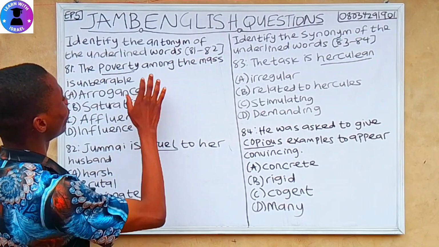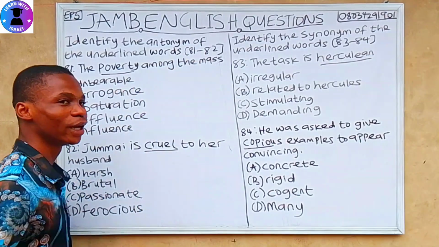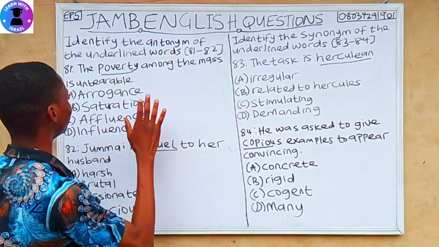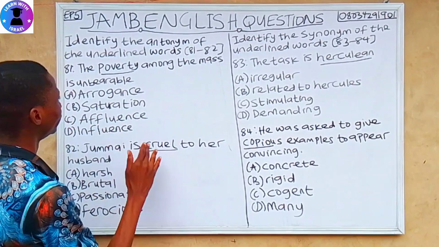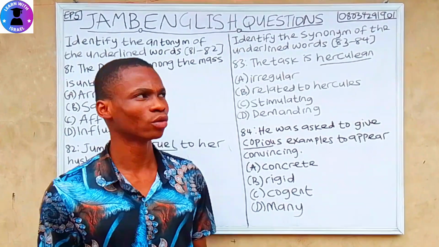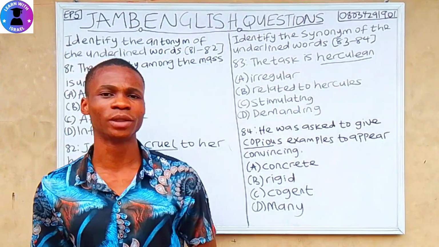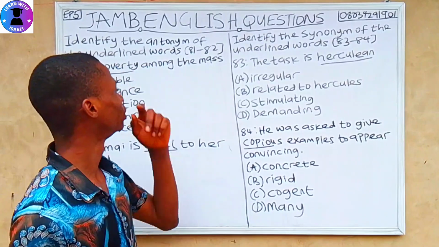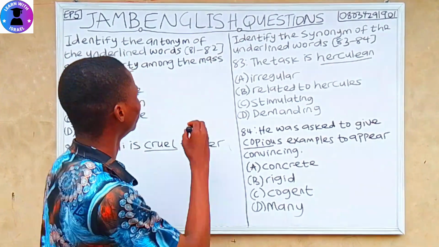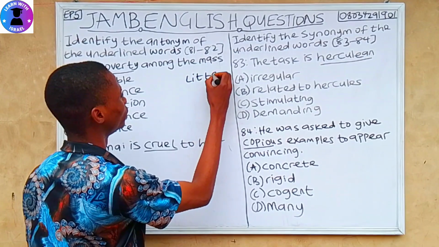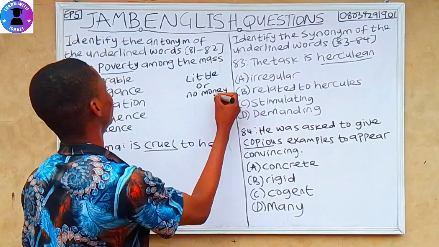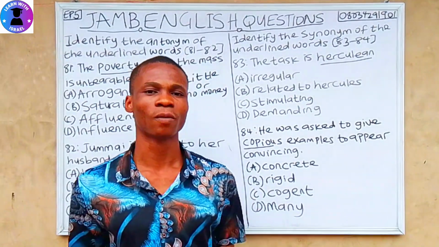Question 81. The poverty among the mass is unbearable. A. Arrogance. B. Saturation. C. Affluence. D. Influence. So antonym means opposite in meaning. Before we can know the opposite meaning for poverty, you need to know the meaning of poverty. What is poverty? Poverty is the state of having little or no money.